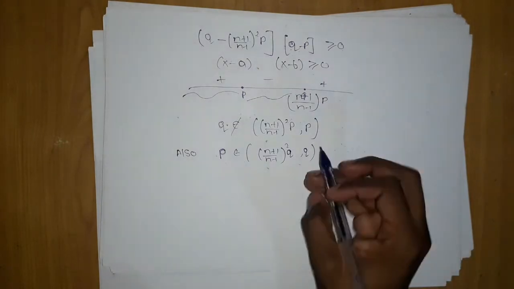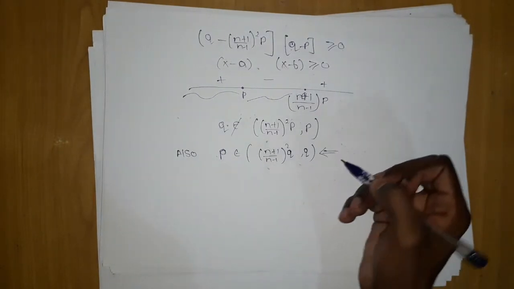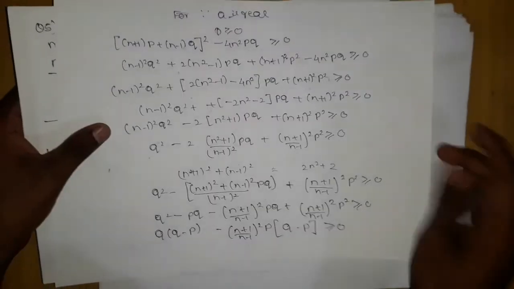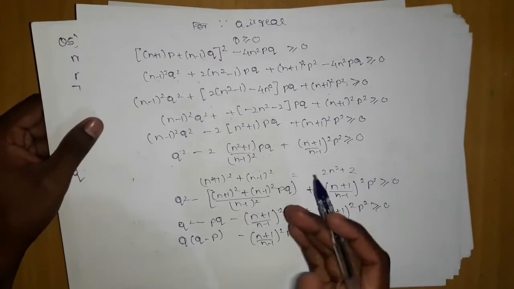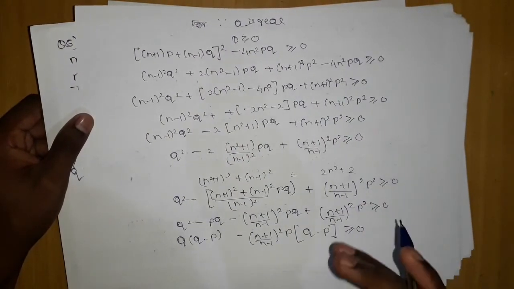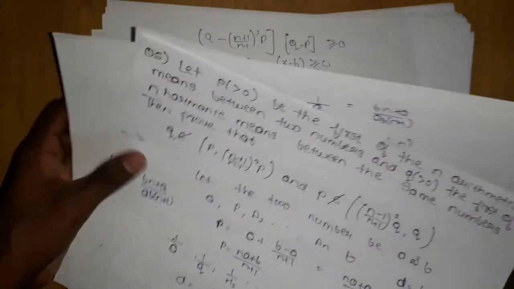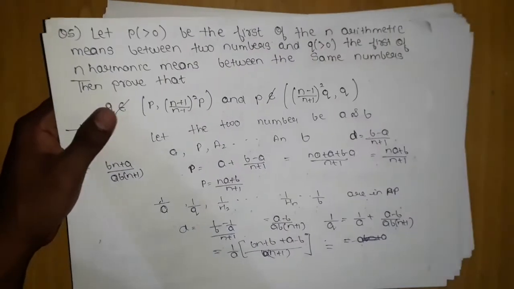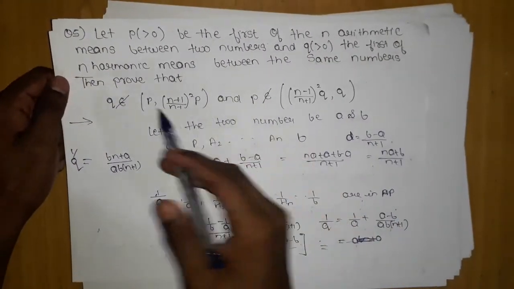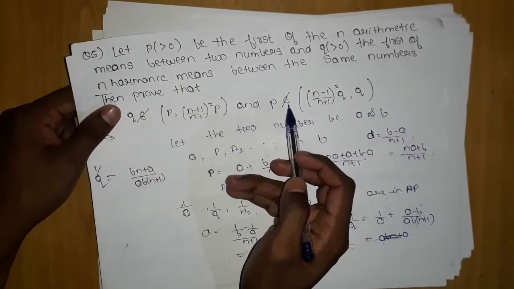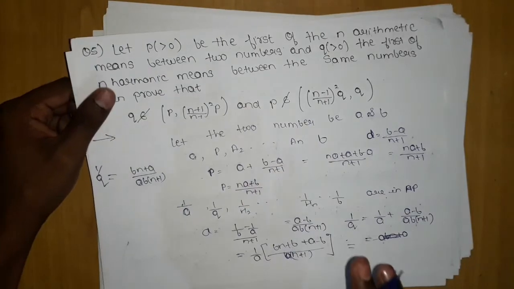Now proving this again is just sheer nonsense. From this we can clearly see that. But you can see how hectic the calculation was. This calculation is very tough. Attempting this question in an exam is just like wasting your time. Although, go for such questions in the end. But it is a theoretical proof. So we have proved that q does not belong to this and p does not belong to this. That was all we wanted to prove.